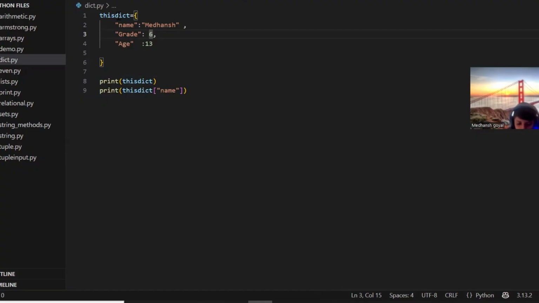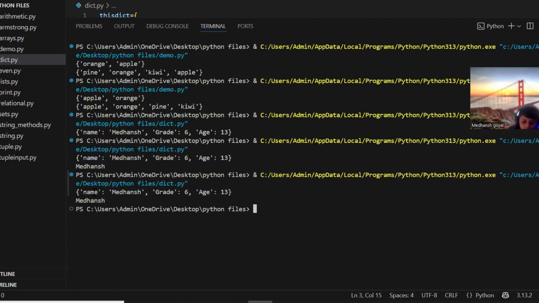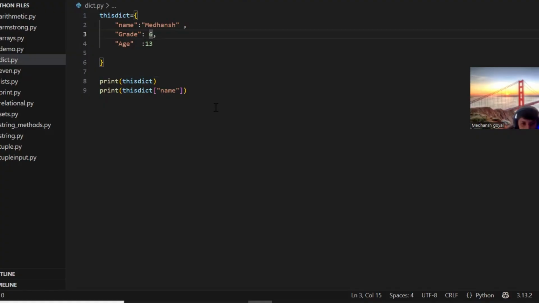How to print a value of a dictionary? Print and give the dictionary name. It will print name and value. Name Medhansh, grade 6 and age 13. You can access the dictionary items with the key also. So you can write the dictionary with the key name in square brackets.